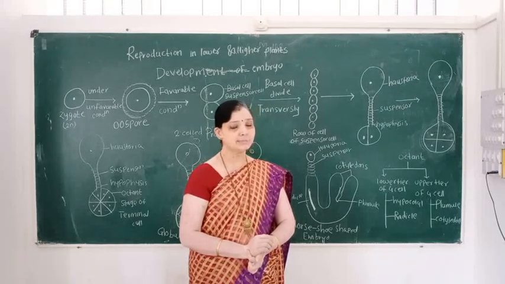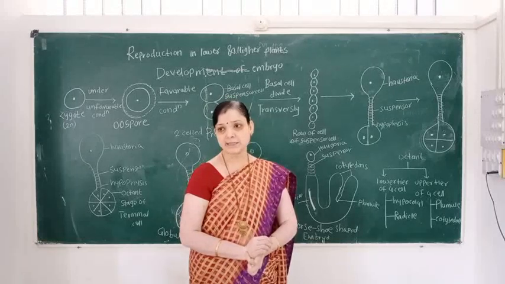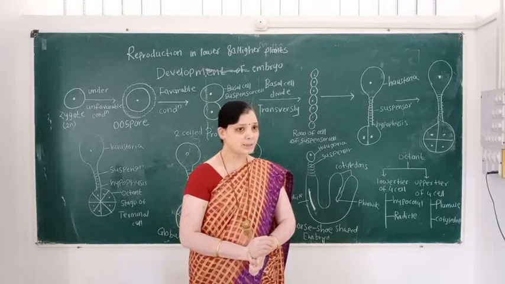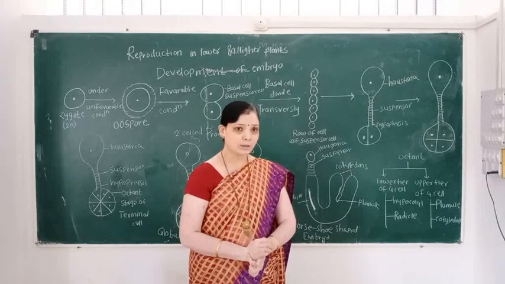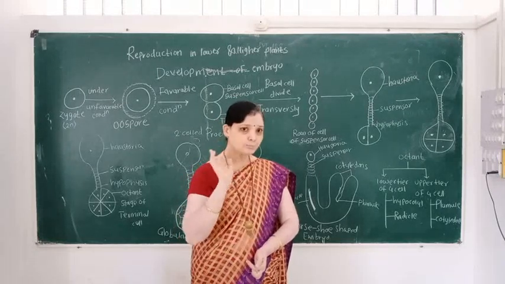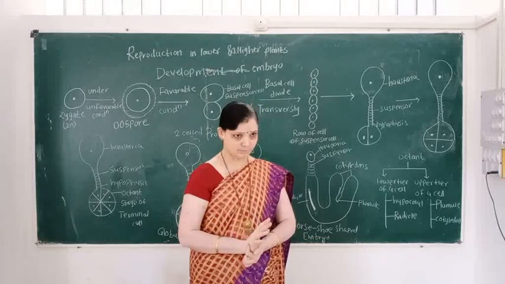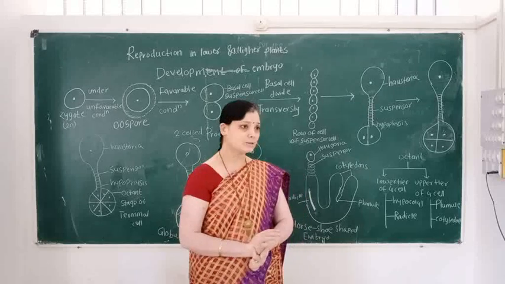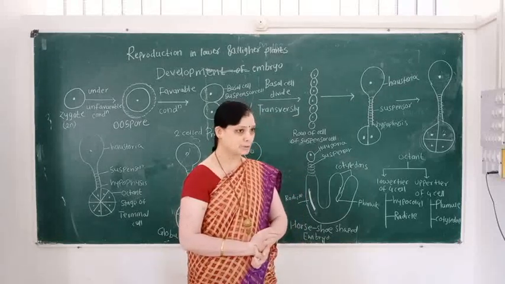This process is called double fertilization. So, in double fertilization, two products are available after syngamy and after triple fusion.